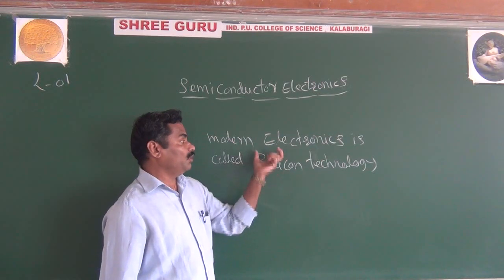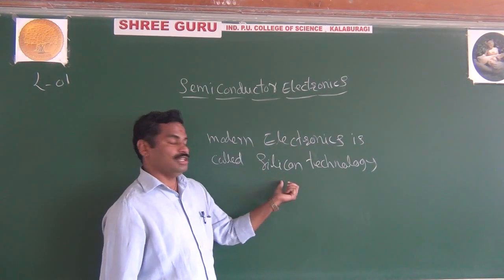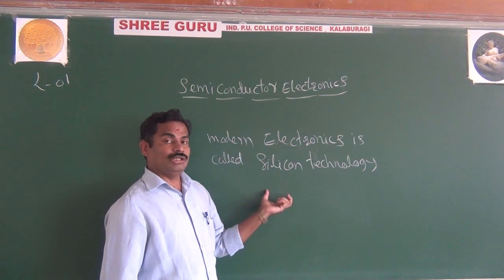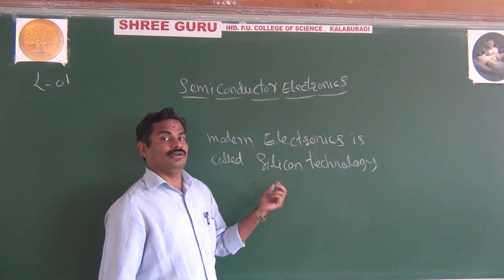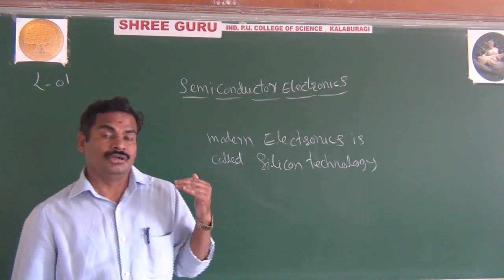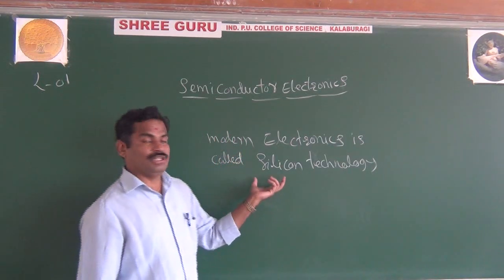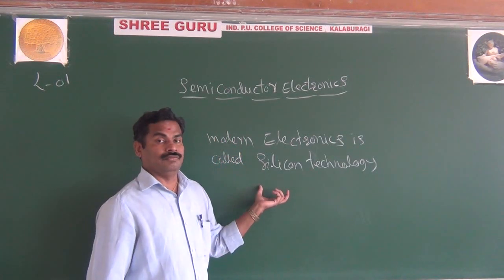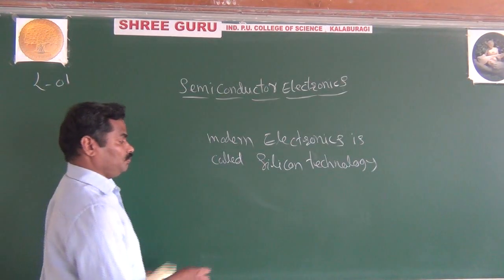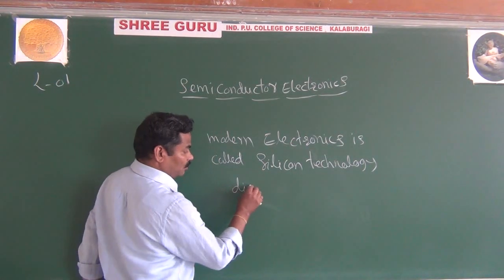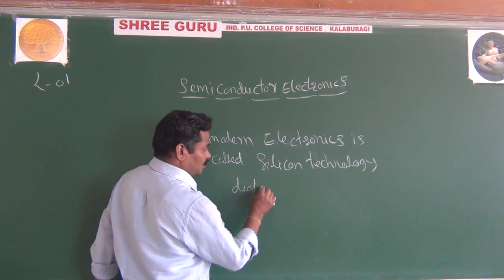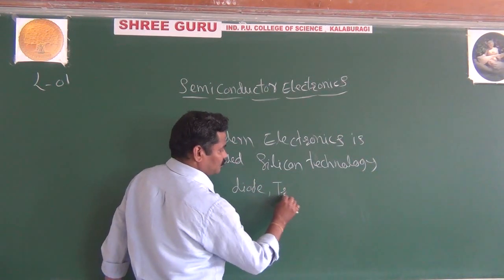It means that whatever devices you construct in electronics are all made up of semiconductor. Example, you take the diode. You take the example transistor.